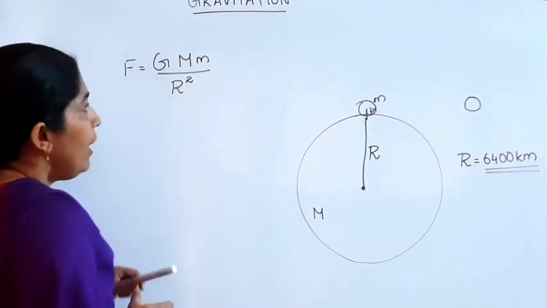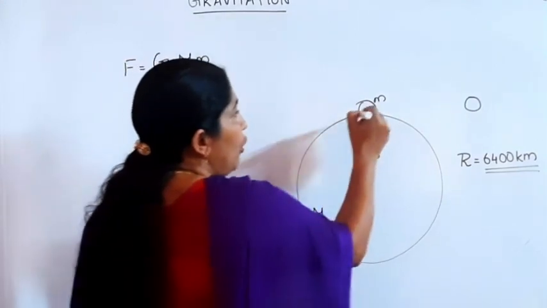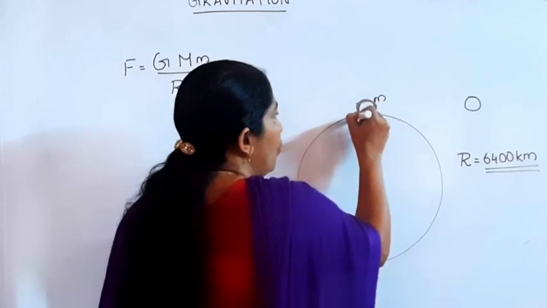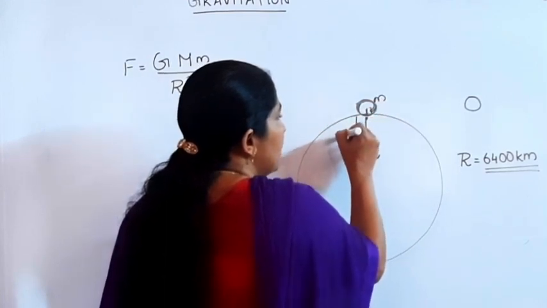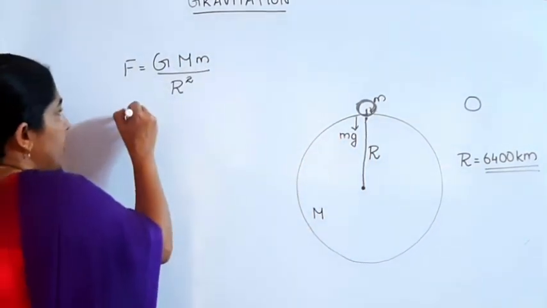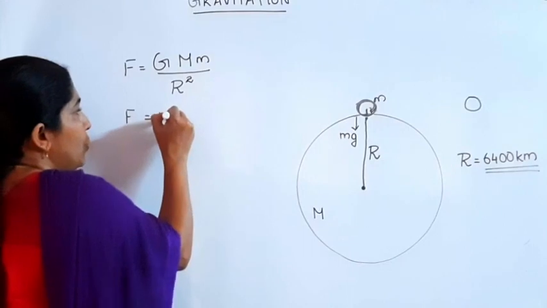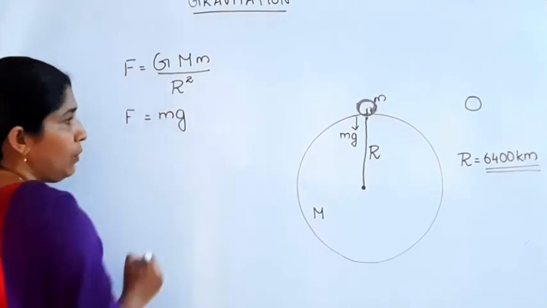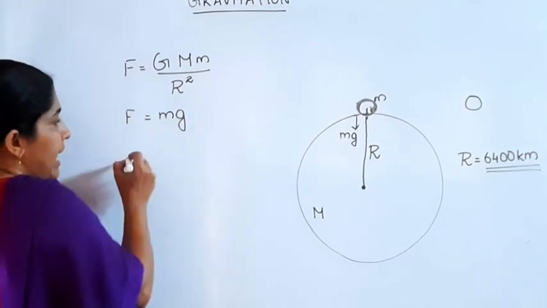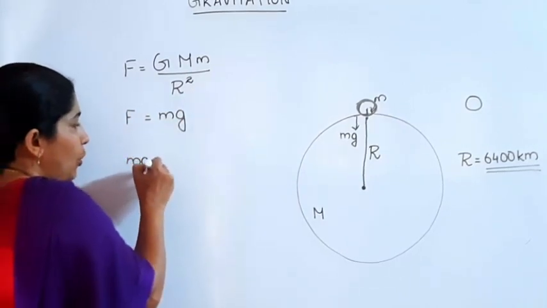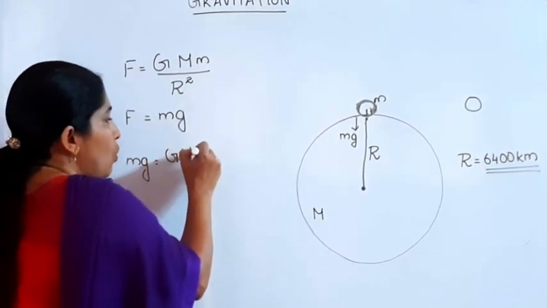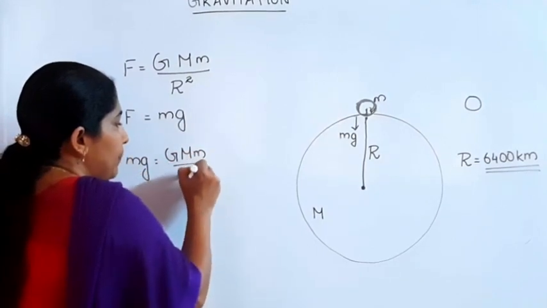We also know that the weight of this point object, which is acting downward, is equal to mg. Force F is equal to the weight of the body, which is equal to m into g. On equating these two equations, mg is equal to G into capital M small m divided by r square.